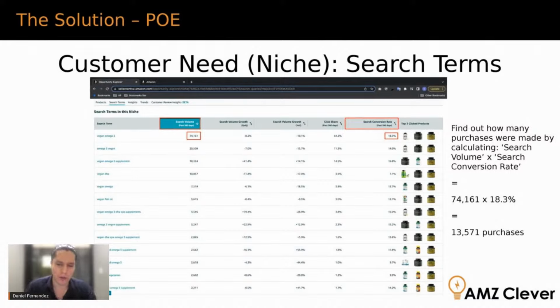I know that's a mouthful, but now you can do this with each row, and you can see how much sales volume is happening in each of these keywords or search terms, and combined, you can see the total for the customer need or niche. So you can implement these into your analysis when you're comparing different niches.